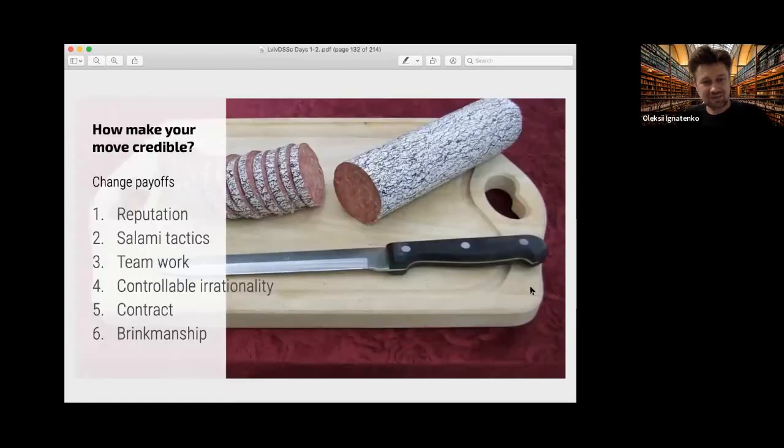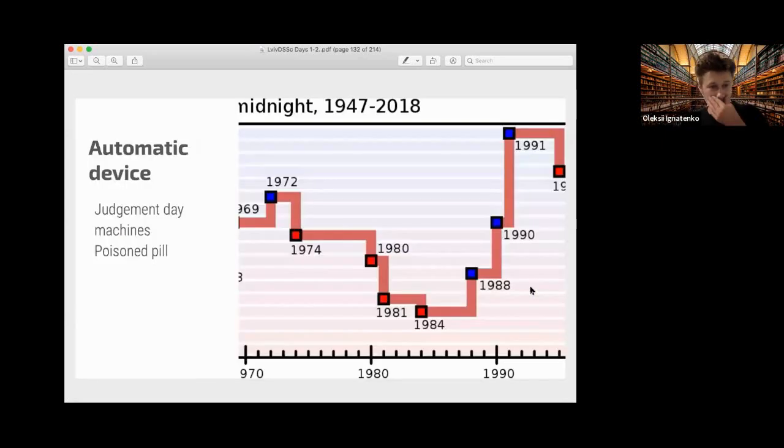So it's called salami tactics. Salami tactics is slice by slice, where if you don't have credibility, you can be squeezed. You have one small step, and this step is small enough not to provoke serious reactions, so you just swallow it, and then another small step, another small step, another small step, and then suddenly you just lose.